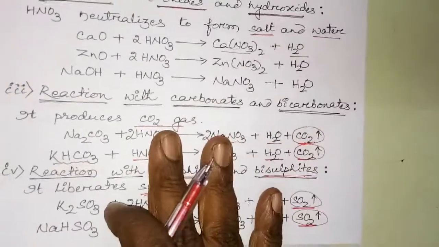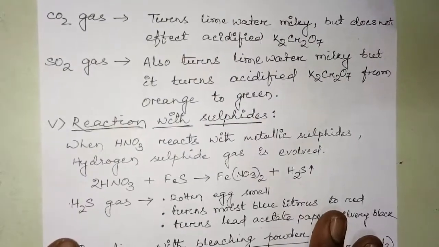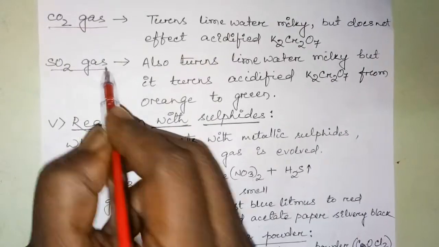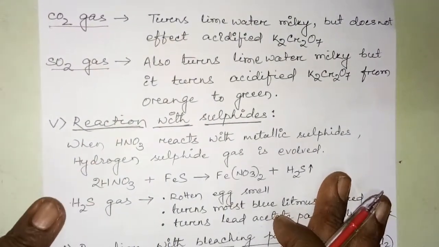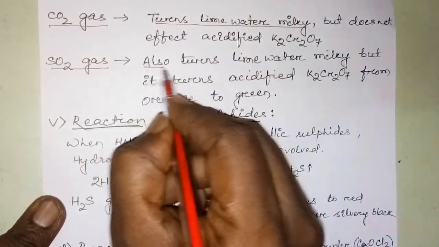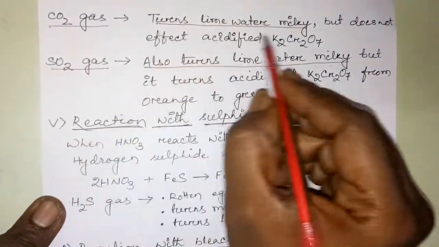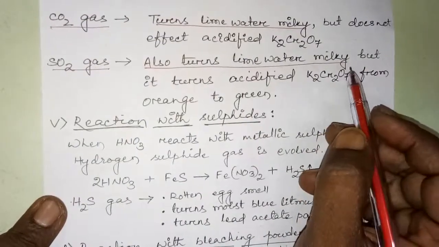Okay. Then how will you identify them? We discussed earlier how to identify carbon dioxide gas and sulfur dioxide gas. To distinguish these two gases: both turn lime water milky. Then what is the difference?